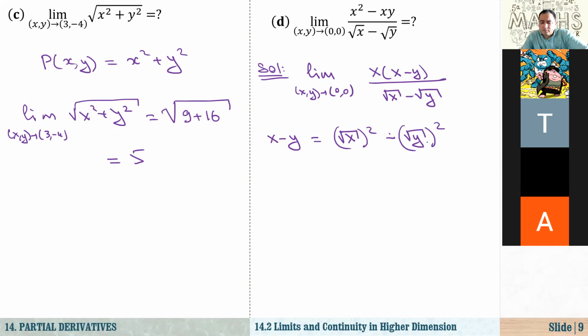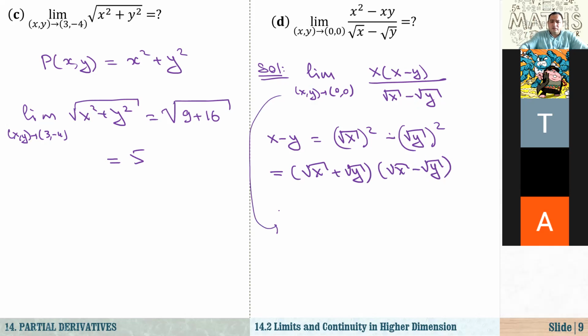So here we have a squared minus b squared. It's a very basic identity in math. So that's equal to square root of x plus square root of y times square root of x minus square root of y. As you see, the square root of x minus square root of y will be gone.